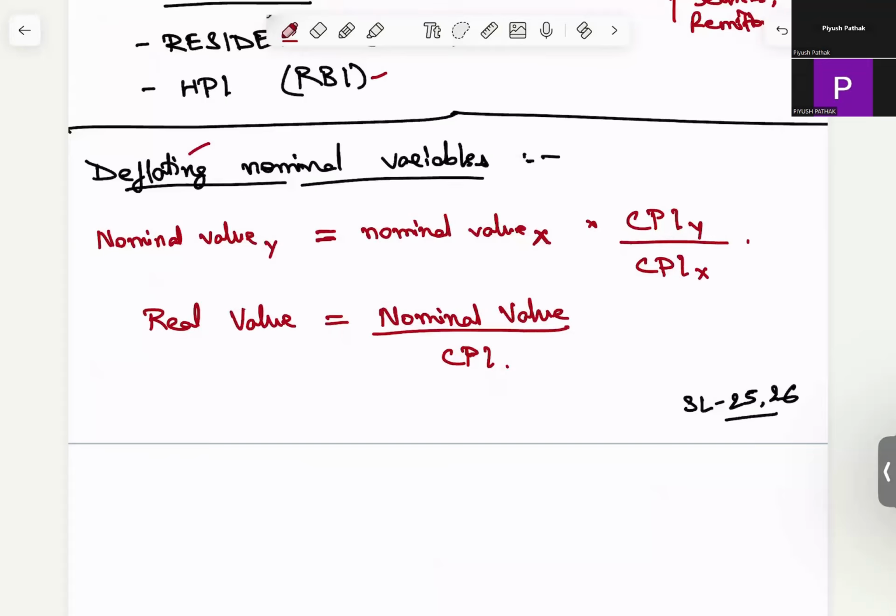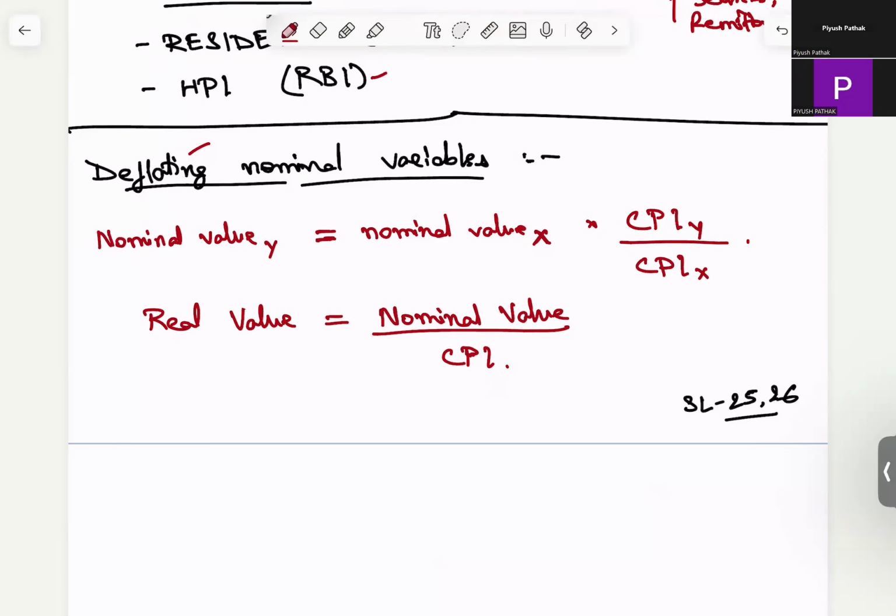And how does deflation happen? Let us say you have the nominal value of y in year y and the nominal value in year x. You can just use this formula: CPI of y upon CPI of x equals nominal value of y upon nominal value of x. If you have to calculate it for y, you take x on the right hand side and calculate it. Again, CPI is nominal value upon real value. So from this formula, we have just calculated the real value.